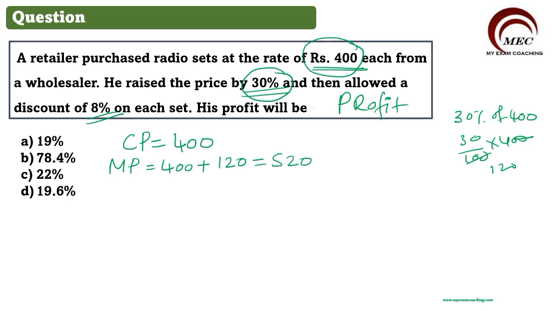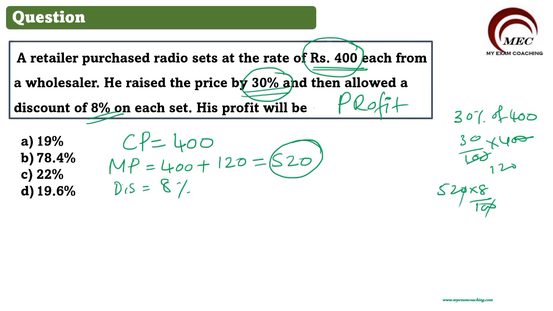Now he is giving a discount of 8%. On this 520, he gives a discount of 8%. So what is 8% of 520? 520 into 8 by 100. So you can cut this 0 and this 0.